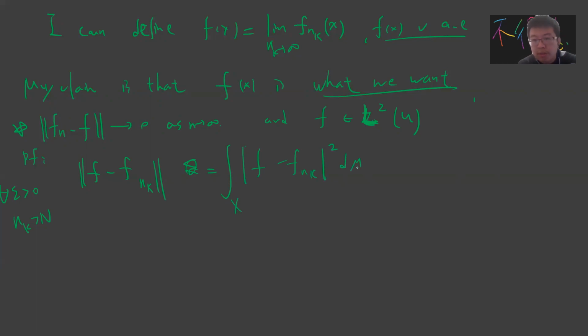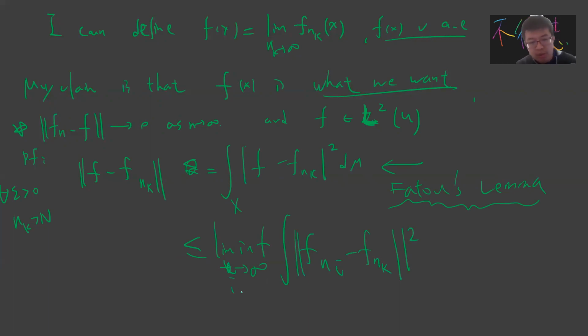Now I use Fatou's lemma, so this is less than or equal to the limit as i goes to infinity of the integral of |f_{n_i} minus f_{n_k}| squared, because as i goes to infinity this becomes f, right? This is bounded by epsilon, because the sequence is Cauchy. So when I choose n_k greater than n, then any n_i minus n_k, in the L2 norm, is bounded by epsilon.